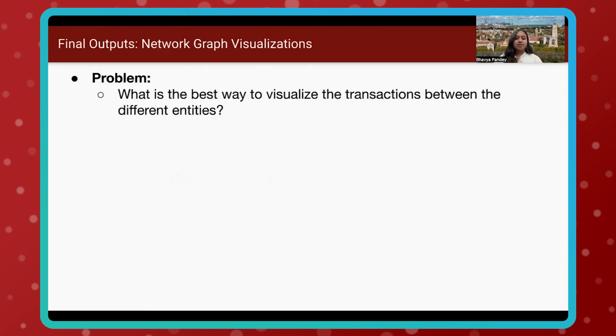Essentially, we create a network graph visualization of these transactions and the flow of funds from entities to campaigns. With the network graph visualizations, we approach the problem by trying to identify what would be the best way to analyze complex transactions. How is it that we can communicate detailed information about their flows and their nature?